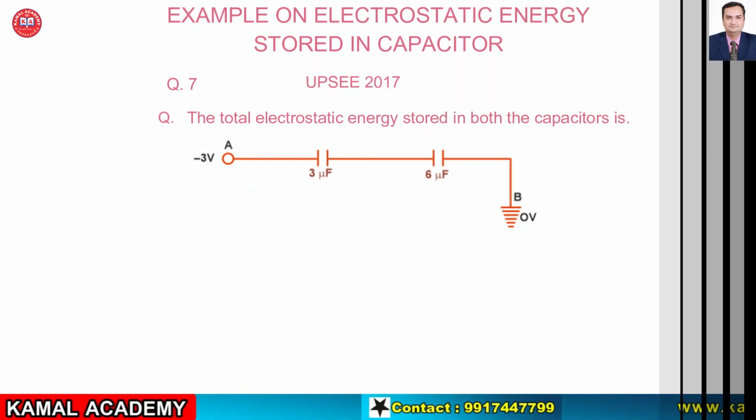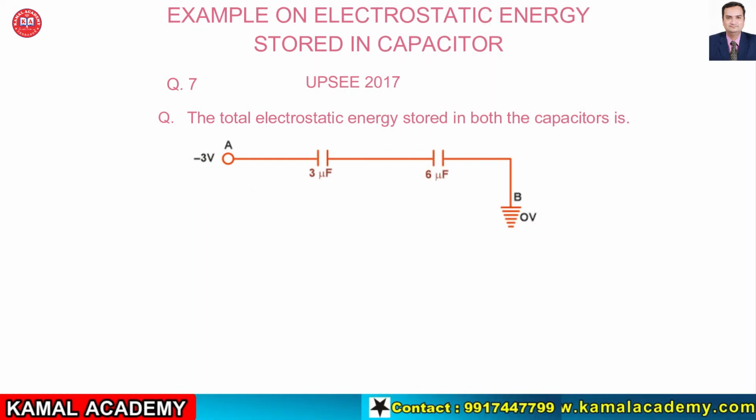Let us discuss an example on electrostatic energy stored in a capacitor. This is question number 7 asked in the UPSEE examination 2017. We are shown a figure. The point A is connected to a source of potential minus 3 volt and the point B is earthed. The total electrostatic energy is stored in both the capacitors. We are provided two capacitors of 3 microfarad and 6 microfarad.